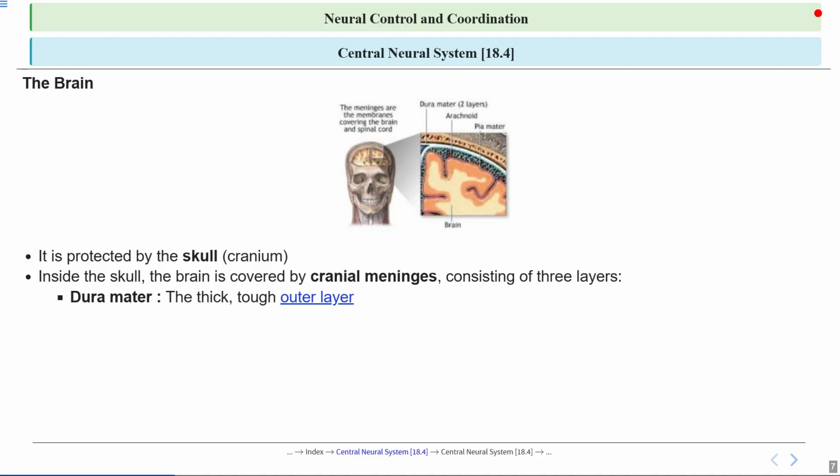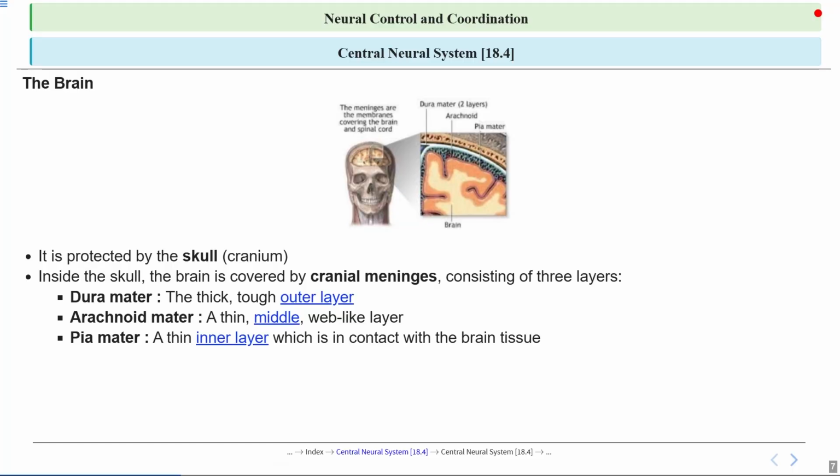The outermost layer is called the dura mater. It's thick and tough, acting like a sturdy outer shell. So you can imagine it as the hard case of a laptop, providing strong protection against outside forces. Next, we have the arachnoid mater, which is the middle layer. It's thin and web-like, a bit like a soft net that adds another layer of cushioning. This layer helps absorb shocks and keeps the brain stable inside the skull.